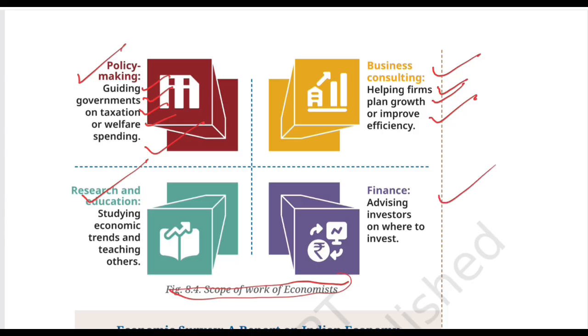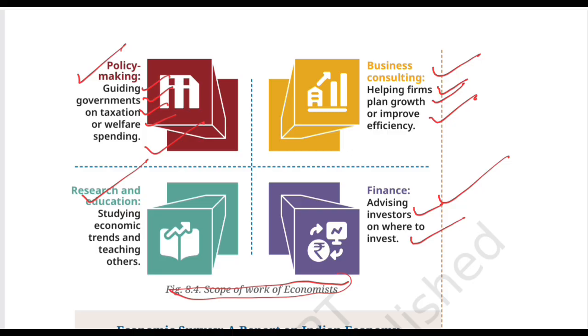And the fourth scope is finance. Here, you get to know that economists advise investors on where to invest. Economists can also work in finance, making financial decisions involving analyzing information, understanding risk and possible returns. For example, investors may need information to decide where and how to invest. So again, economics helps people to make more informed decisions.